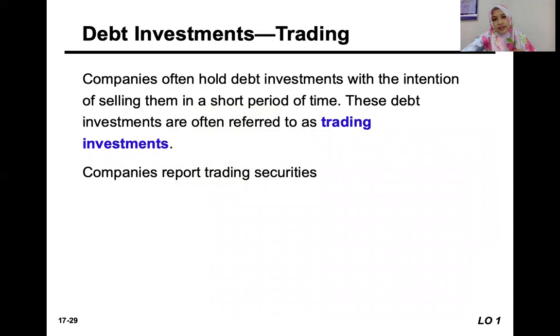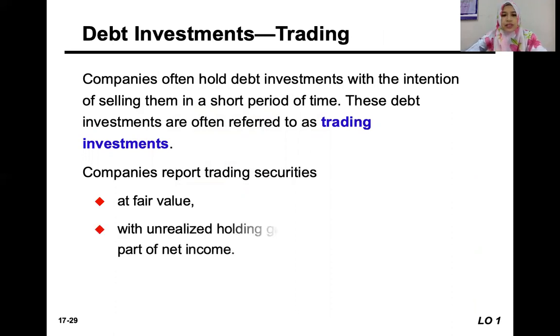Okay, the last category of debt investment is the held for trading investment, or trading investment. For trading investment, as we mentioned just now, it must be reported at fair value, and unrealized holding gain and loss are recorded as part of net income, in the income statement. I hope you can remember the difference between the trading investment and the held for collection and selling debt investment just now.